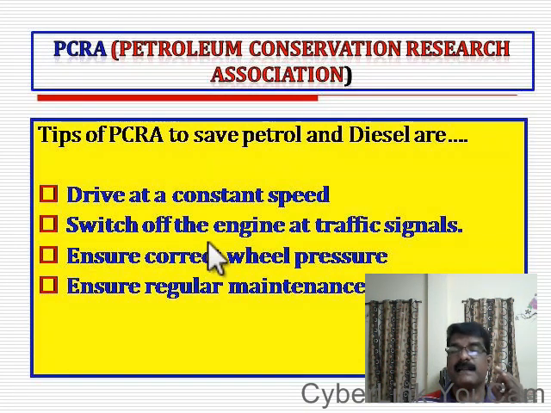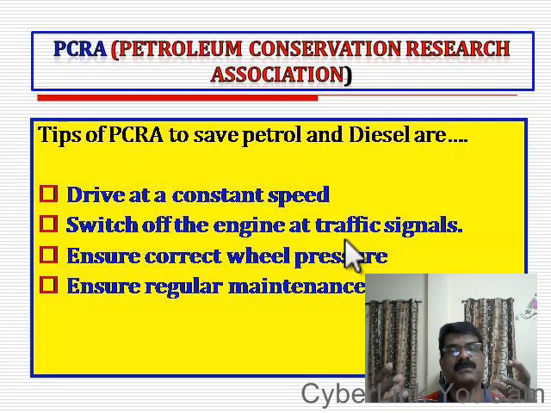Next, always switch off the engine if you are stopping at traffic signals, or if you are just stopping somewhere to talk with somebody. Otherwise, unnecessarily the fuel will be burned and wasted. So whenever you are stopping the vehicle, try to stop the engine so that petrol and diesel can be conserved.